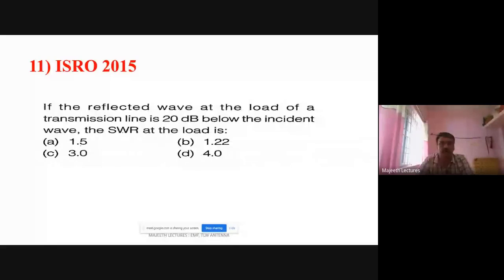Next question: if the reflected wave at the load of a transmission line is 20 dB below the incident wave, what is VSWR? 20 dB below means it is minus 20 dB.